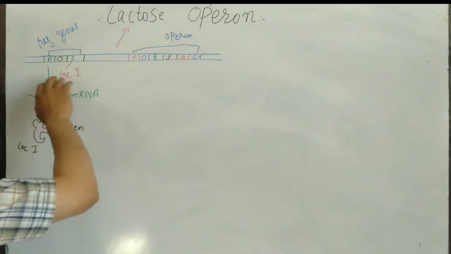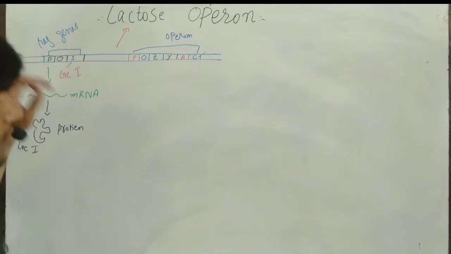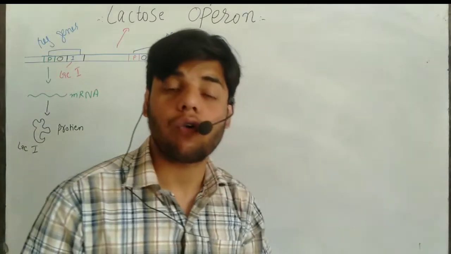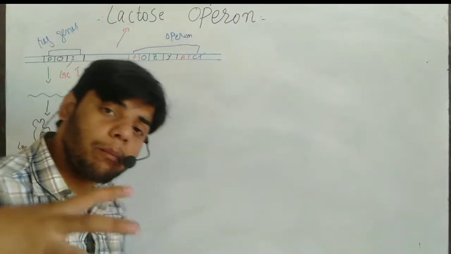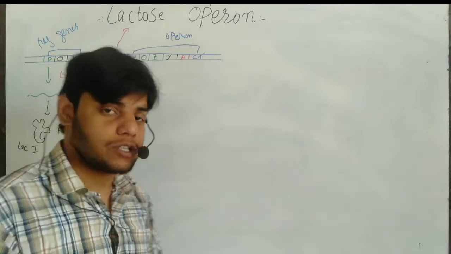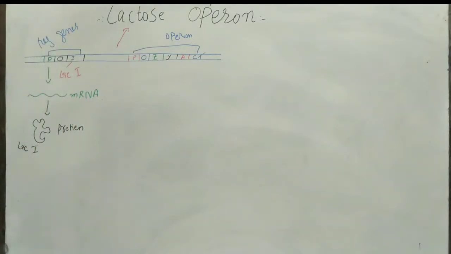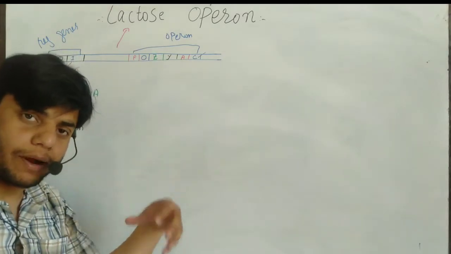Then, as we already talked, the promoter region is available for the RNA polymerase. RNA polymerase mostly binds at the promoter region, which is why the promoter region is important. There are some sequences through which the RNA polymerase can bind.